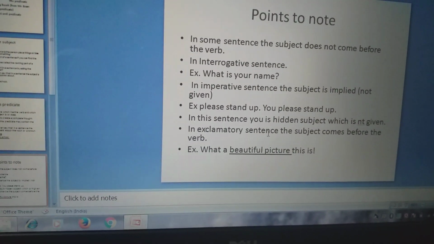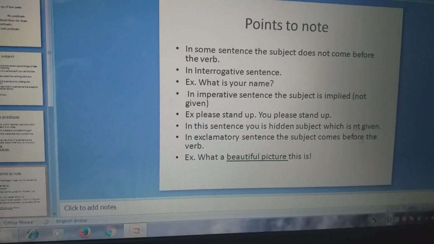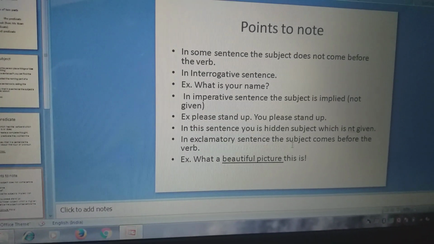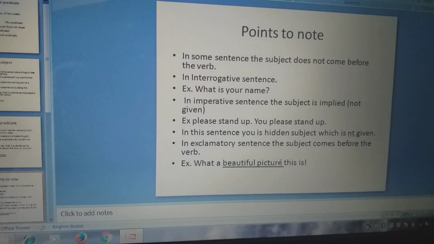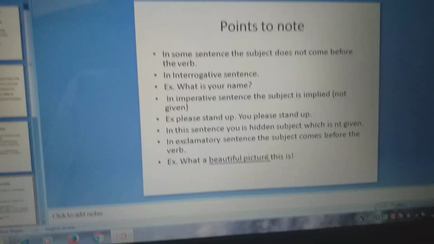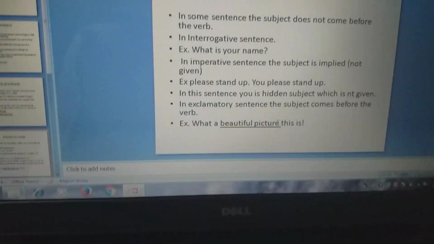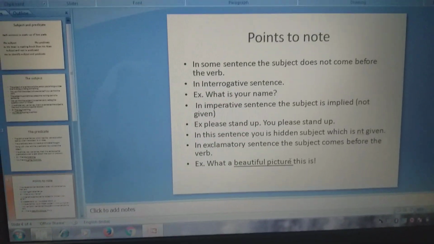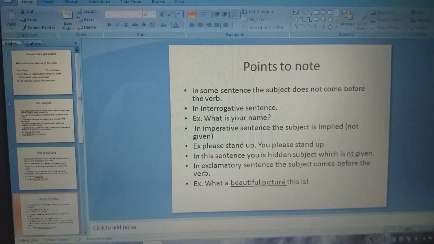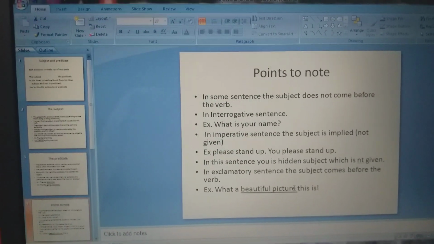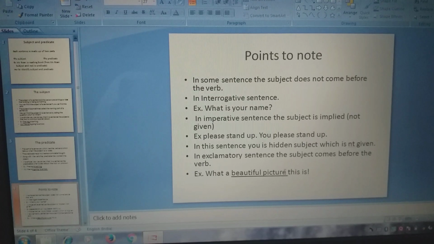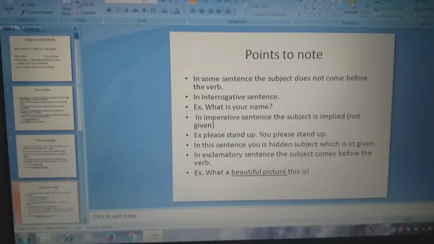In an exclamatory sentence, the subject comes before the verb. When we talked about the types of sentences, I cleared these doubts: exclamatory, imperative, assertive or declarative, and interrogative sentences. All four types of sentences we have discussed in that video.